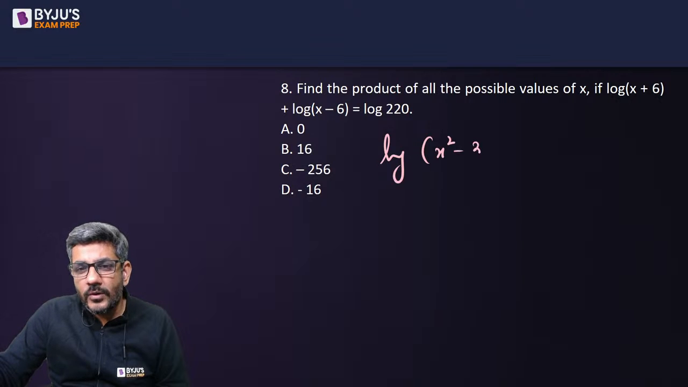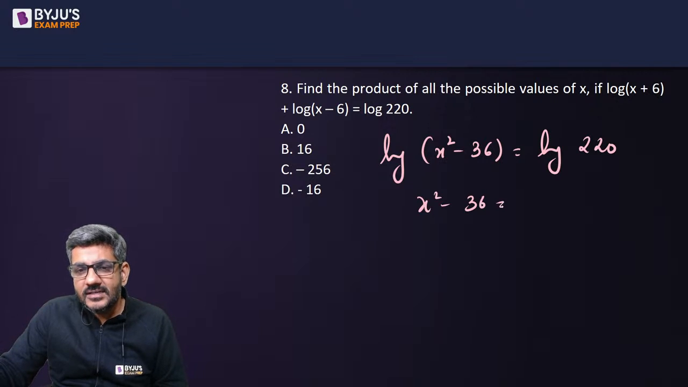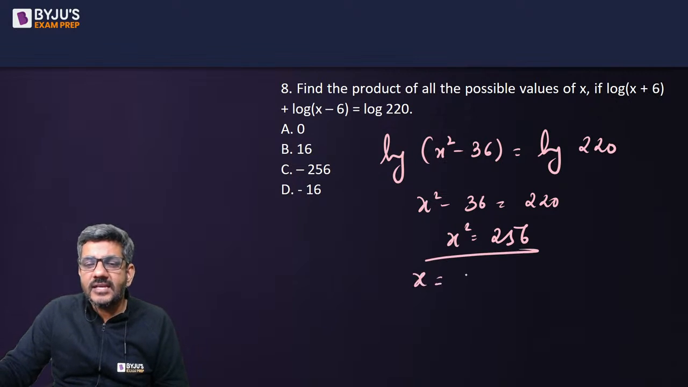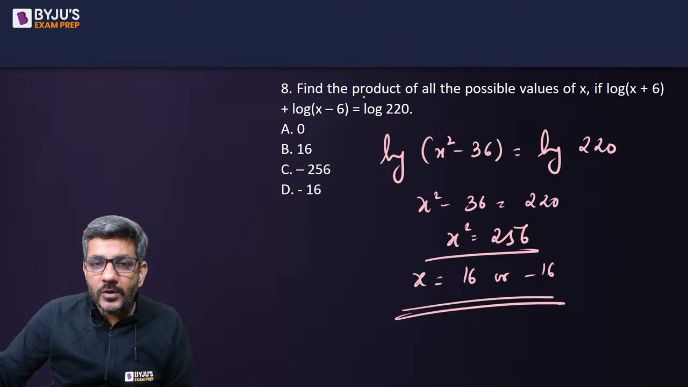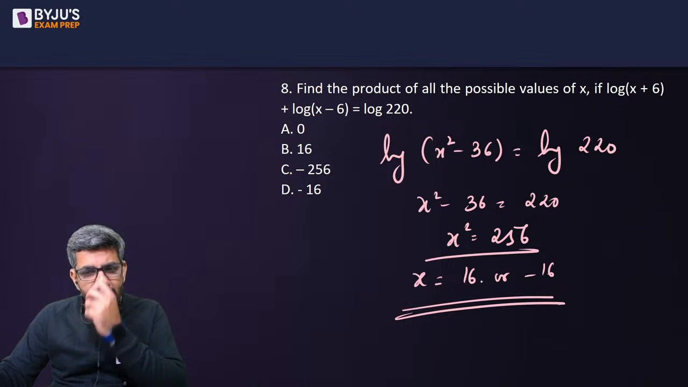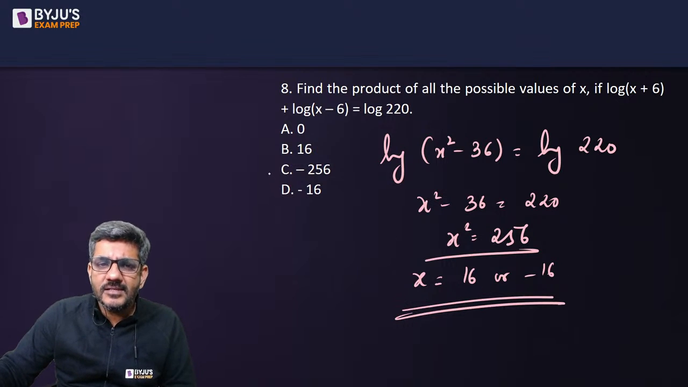So it is x square minus 36. It is equal to log 220. That means x square minus 36 is equal to 220, which means x square is 256. Now, when x square is 256, x can be plus 16 or minus 16. So, when the question asks what is the product of all possible values, it looks like 16 into minus 16, minus 256 is the right answer, but it is not.